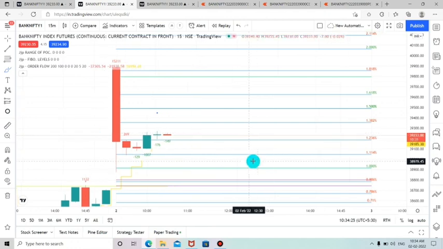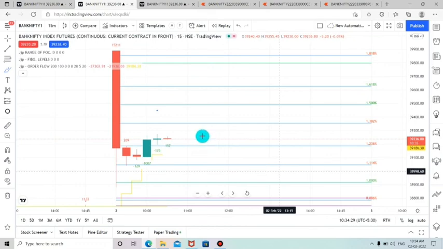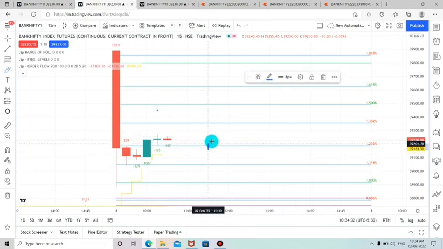So let us wait for a good entry today. If we are not getting any high probable entries, we will not be posting any trades in our WhatsApp broadcast. Only sure shot trade entries will be posted in our WhatsApp broadcast.